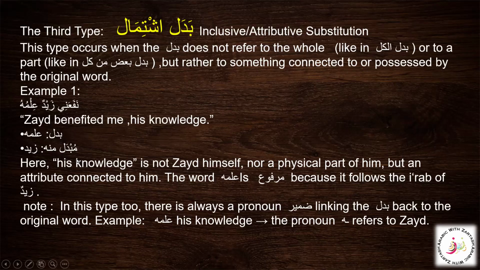So we have this badal al-ishtimal, another example of badal. We have now learned three types: badal kul min kul, badal baad min kul, and badal ishtimal. Badal ishtimal is when the badal refers to something connected to the original word. And this is the third type.